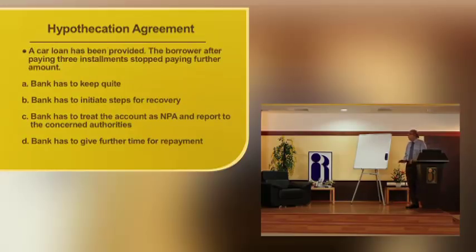A car loan has been provided. The borrower, after paying 3 installments, stopped paying the further amount. Bank has to keep quiet. Bank has to initiate steps for recovery. Bank has to treat the account as NPA and report to the concerned authorities. Bank has to give further time for repayment. B is the appropriate answer because there has been a default in repayment.